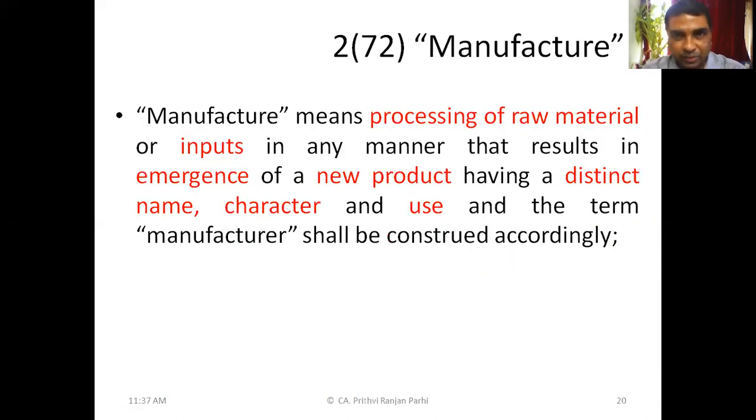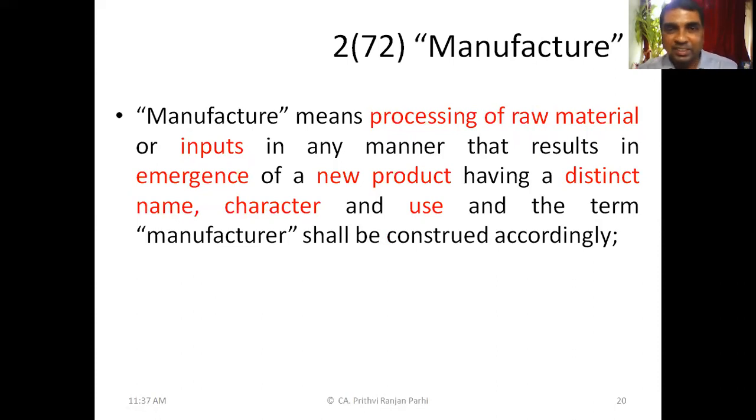Process of manufacture. We need to understand this concept also. Please read it out. Manufacture means processing of raw material or inputs in any manner that results in emergence of a new product having a distinct name, character, and use, and the term manufacturer shall be construed accordingly. So here, in fact, two definitions are there. One is manufacture, second is manufacturer. If you understand the word manufacture, accordingly you can construe the word manufacturer.